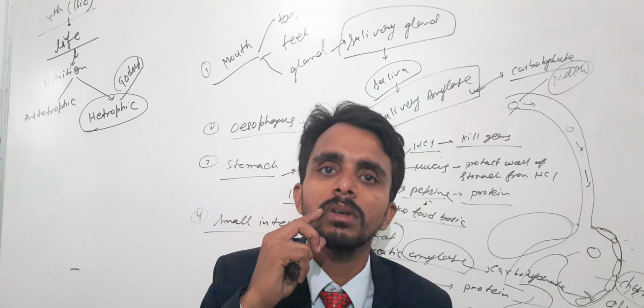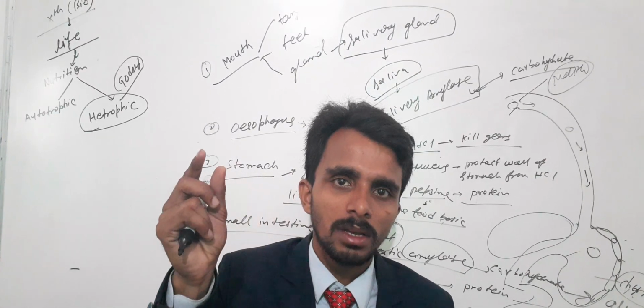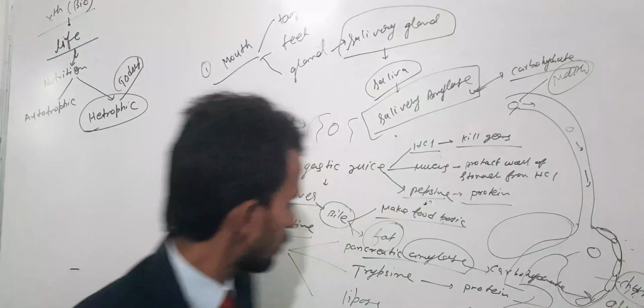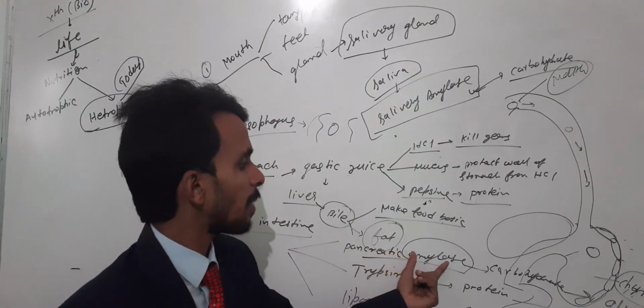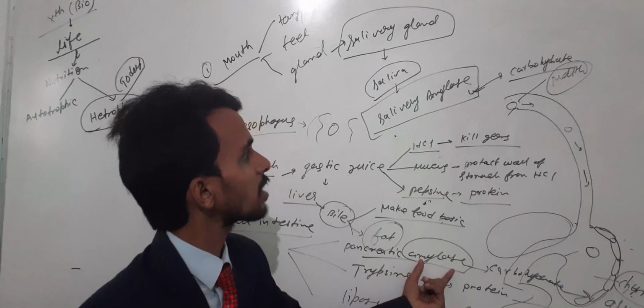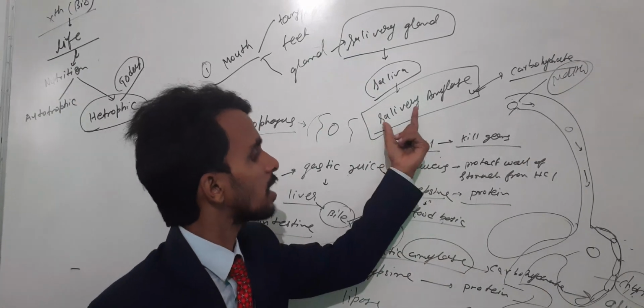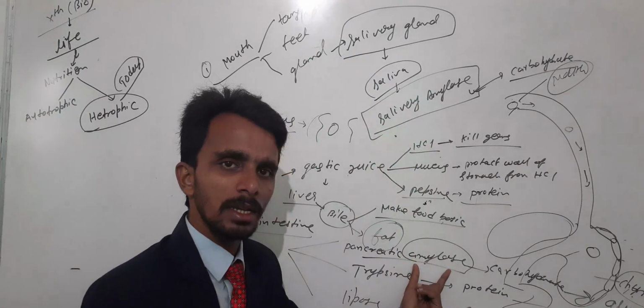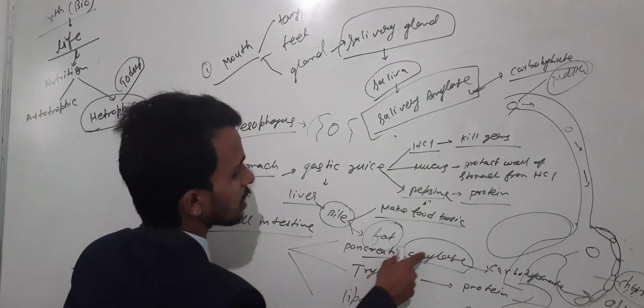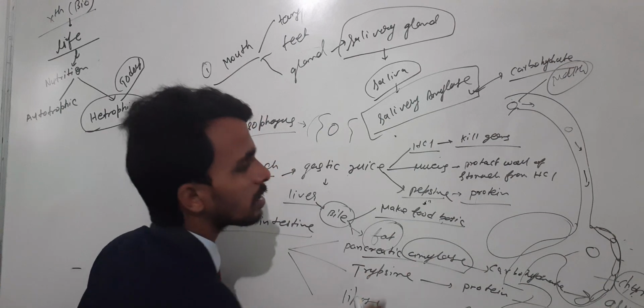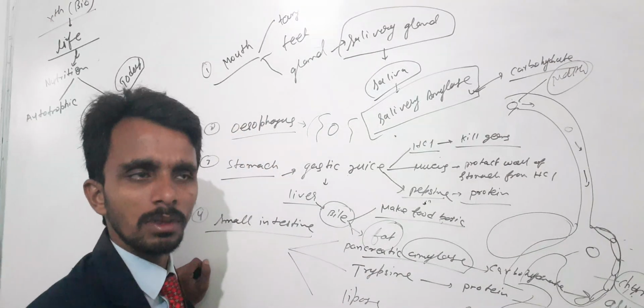First in the mouth by the action of saliva, and second time by the action of pancreatic amylase. Amylase is an enzyme that breaks down carbohydrate, either salivary amylase or pancreatic amylase. Get the point?